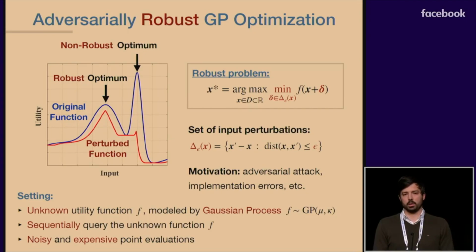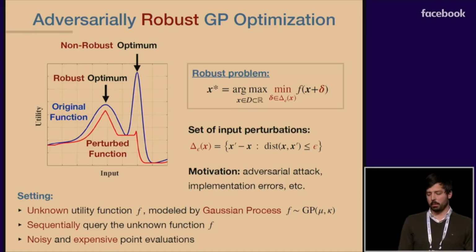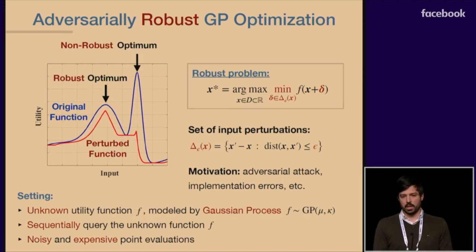So in this example, the design that corresponds to the global maximum of the original function is non-robust with respect to adversarial perturbation and is strictly suboptimal for our problem. On the other hand, a design that corresponds to the local wider maximum of the original function is both robust and the optimal solution to our problem.